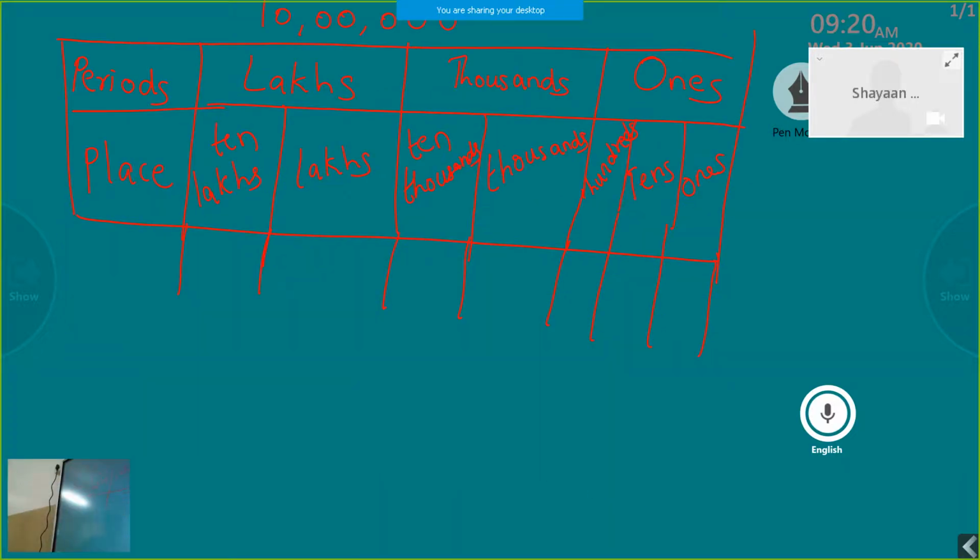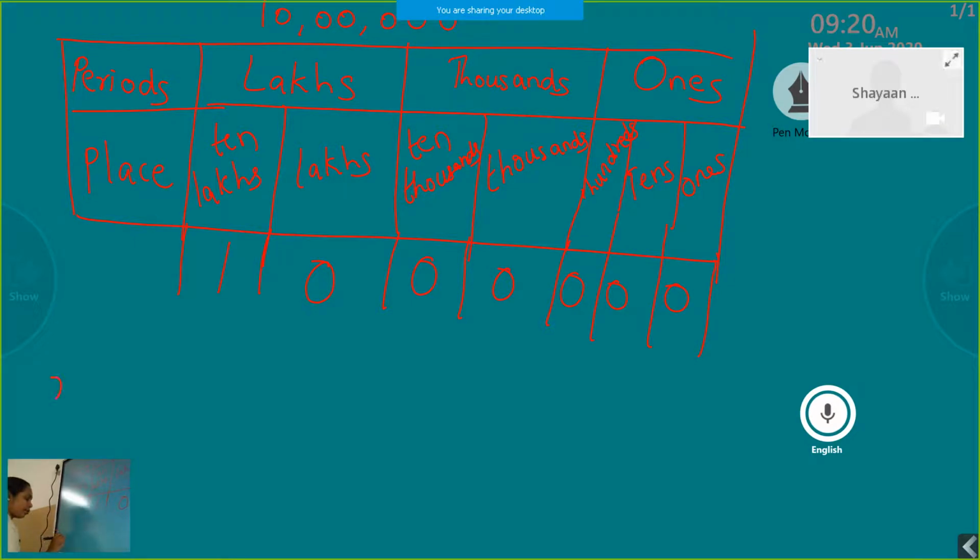Starting from the right, the first digit is 0. Tens place is also 0. Hundreds place is 0. Thousands place is 0. 10,000s place is also 0. Lakhs place is also 0 and 10 lakhs place is 1. Now we have 1, 2, 3, 4, 5, 6, 7, so 7 digits are there.